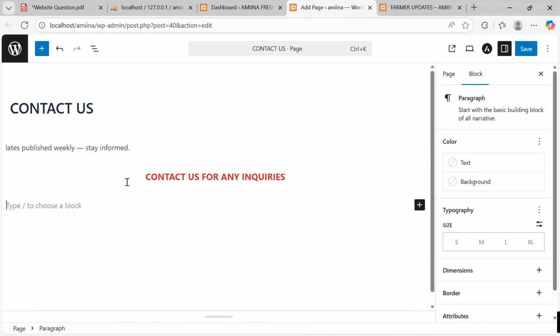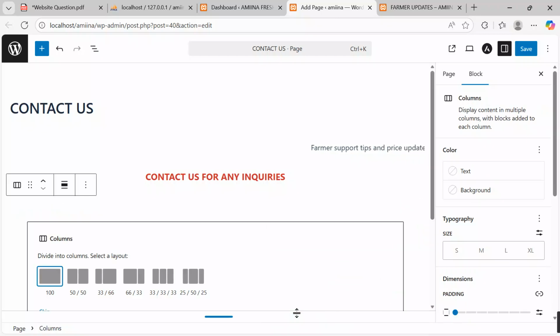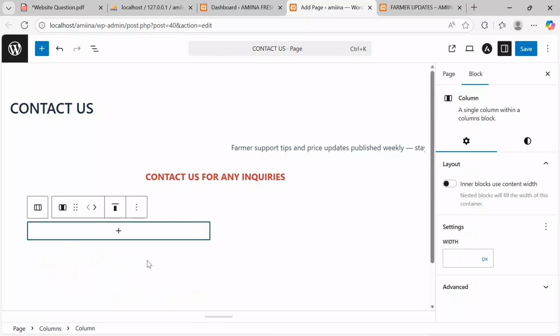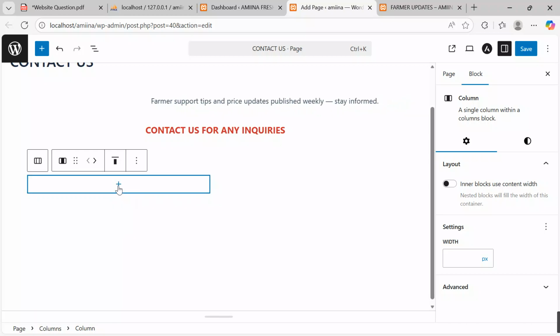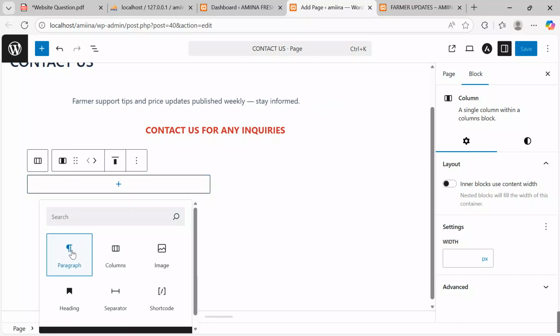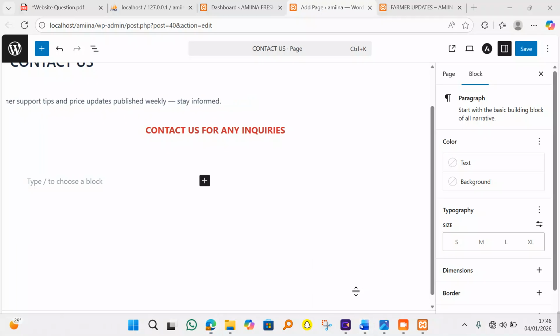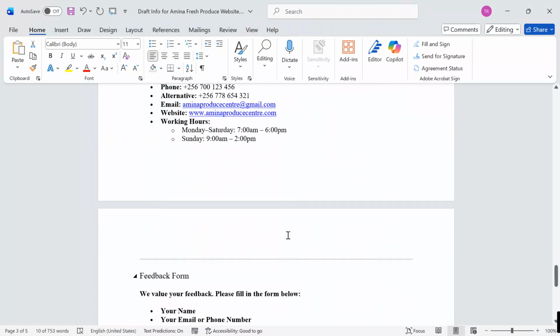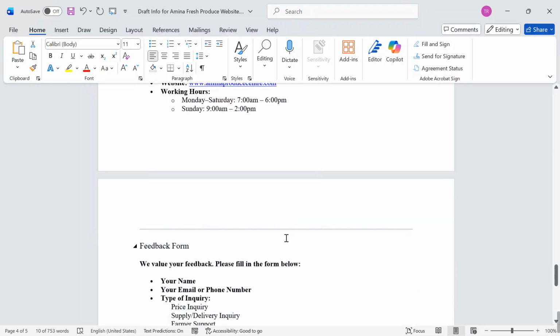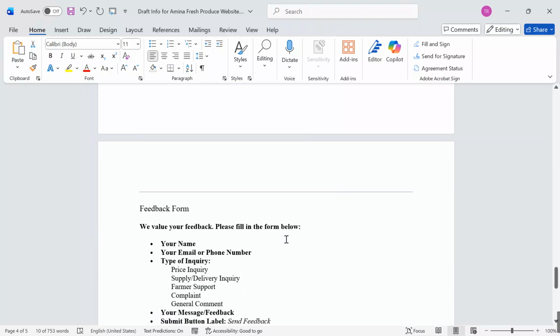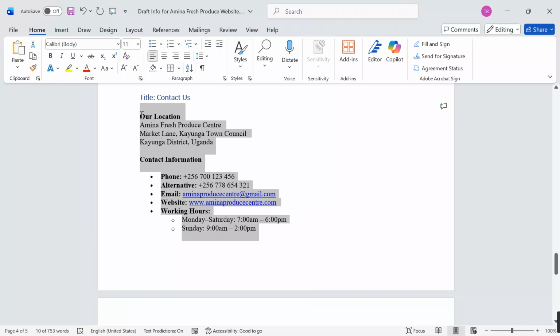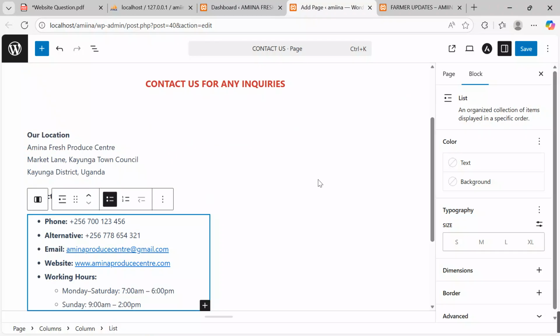Then we are going to insert a simple two. Let's put 2 columns. Come over here, add block. I need 2 columns. Over here, 2 columns, nice. In the first here, I'm going to put our location in for those who want to reach us. So I will click paragraph, get back to our support document, where we have some information that we had typed already. So I will come and say, for those that want to reach our stationery, they will come here. The location is Kayunga, Control C, get back here, Control V, put the information there.